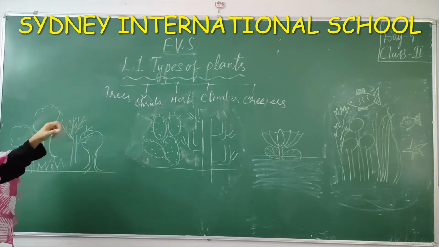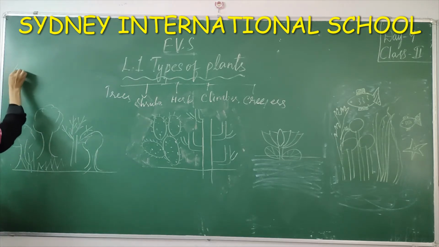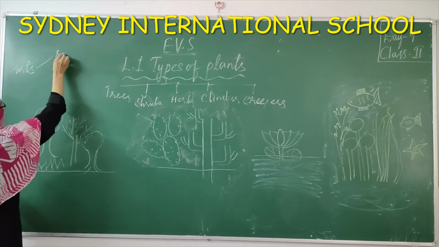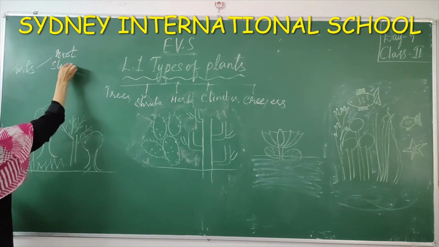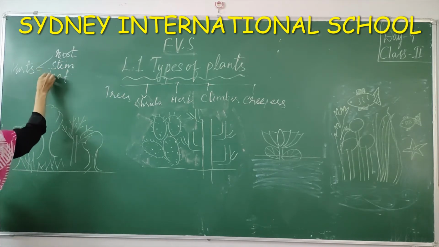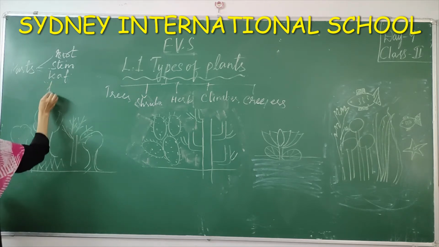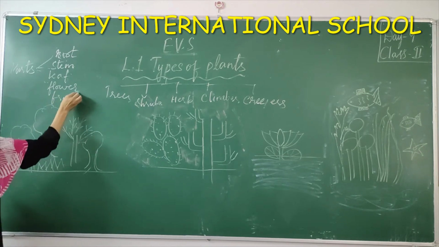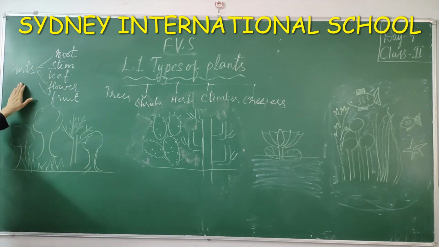Then after the types of plants, we have studied parts of a plant. What are the parts of a plant? Root, stem, leaf, flower, fruit. These are the parts of a plant.